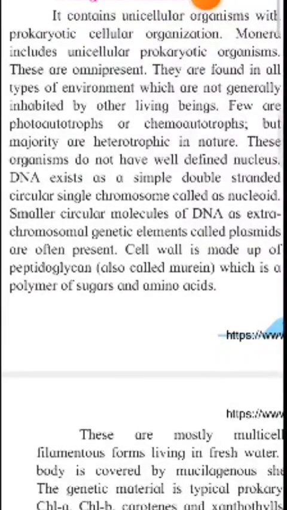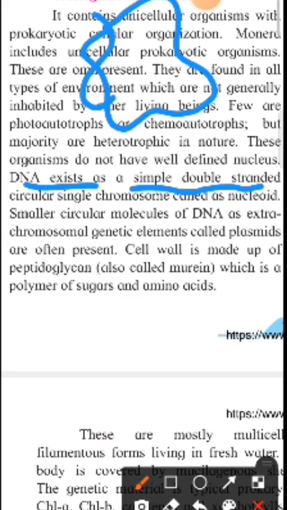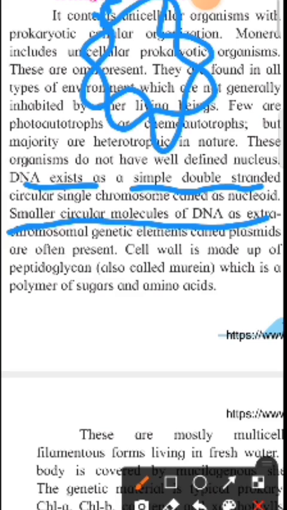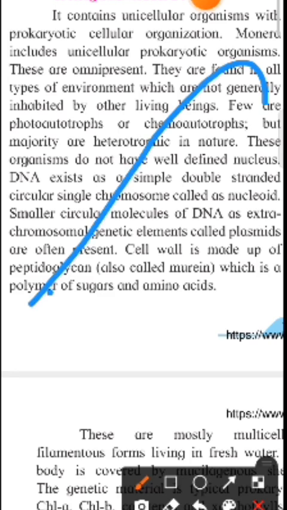Here DNA is existing in simple double-stranded form. There is also a small circular molecule of DNA as an extra chromosomal genetic element called plasmid. It may be present in some bacterial cells.